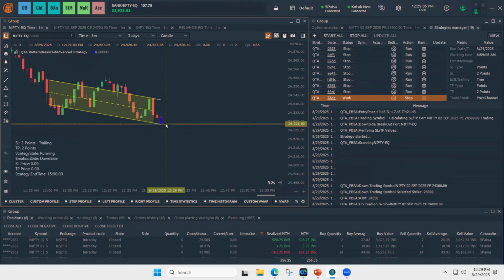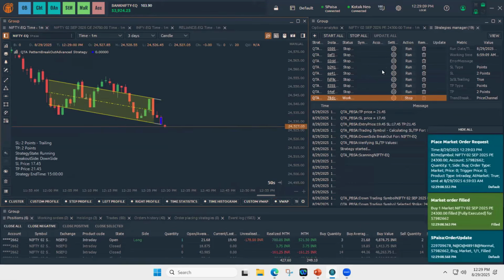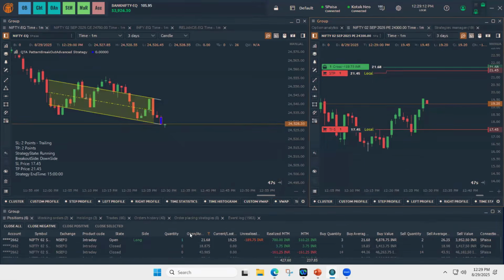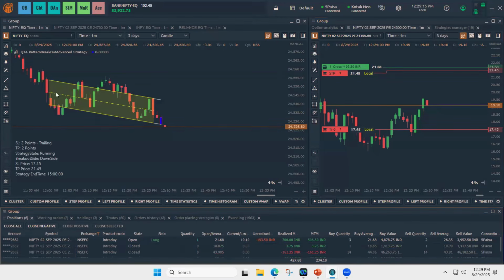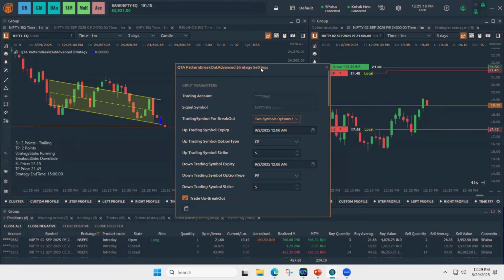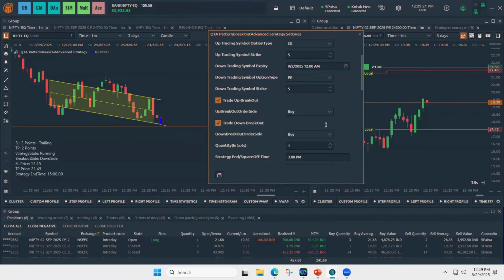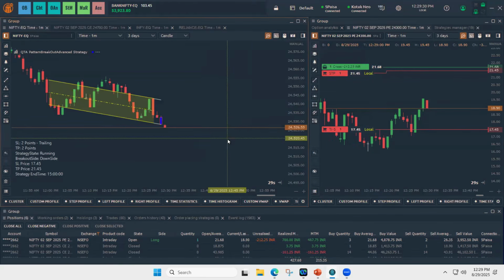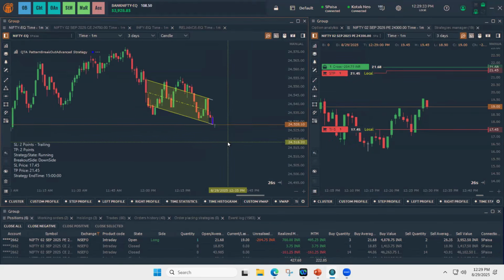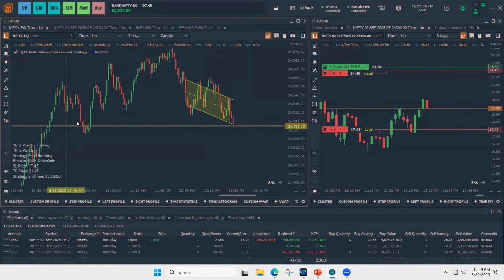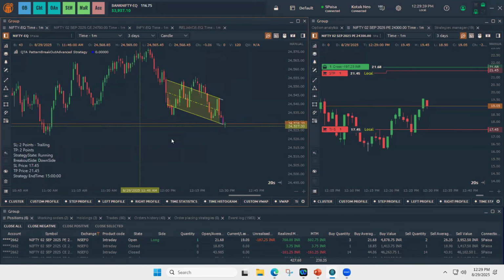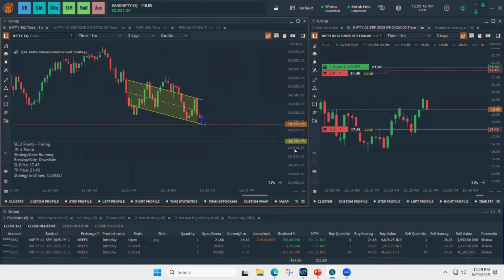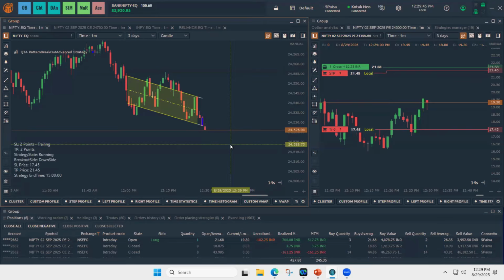So now you see the price broke to the downside, and immediately the trade was placed on the PE side, the PE symbol, which we selected from here. And the SL and TP, whatever we set, it works accordingly. Sometimes we see very sharp moves after a pattern breakout, which cannot be captured using manual trades. So that way, you can use these pattern breakout strategies, advanced strategies.